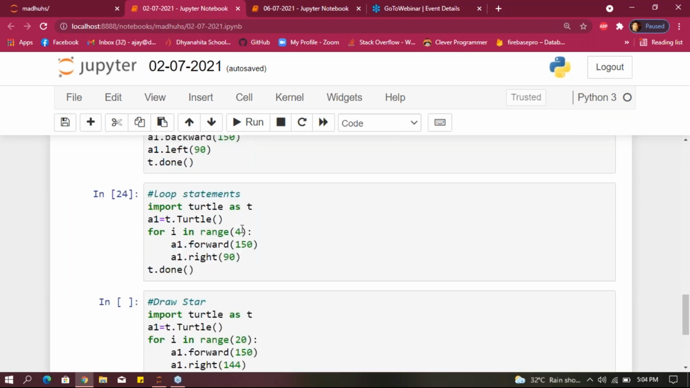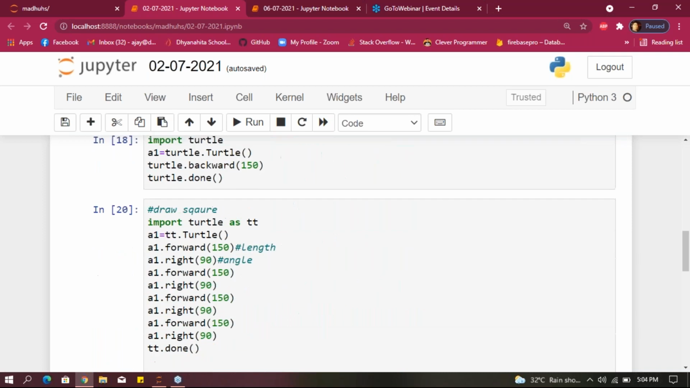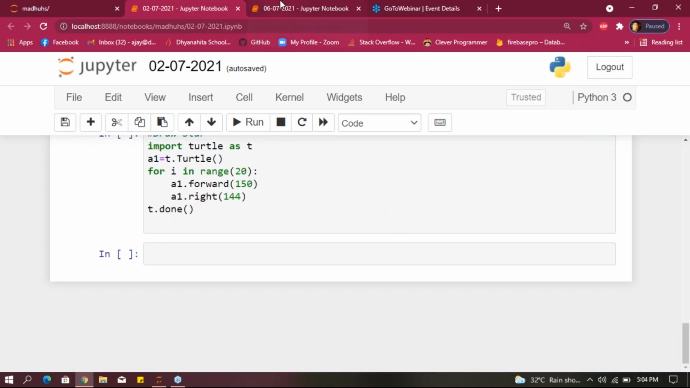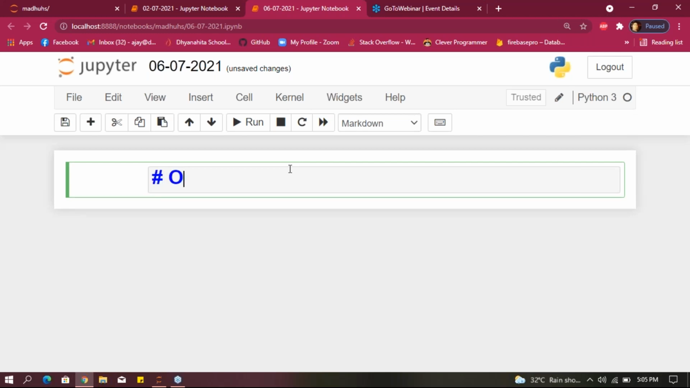And in the second session we discussed turtle examples, right? Okay. Today we'll start discussing object oriented programming, guys. Object oriented programming in Python.